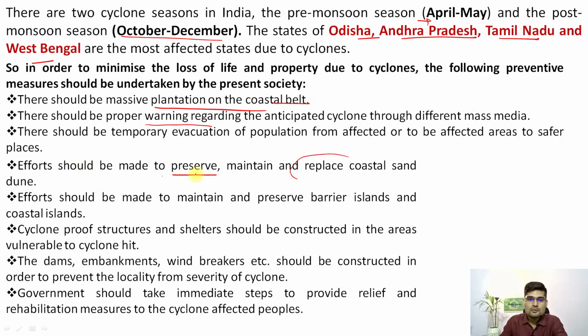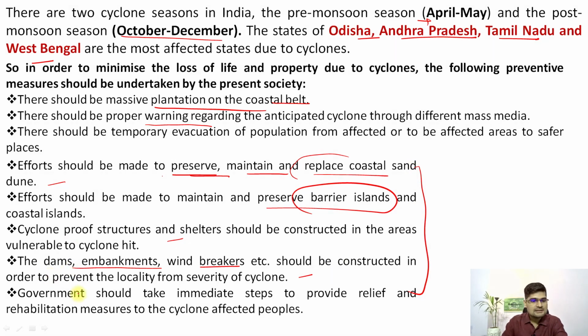Then effort should be made to preserve, maintain and replace coastal sand dunes as well. Then effort should be made to maintain, preserve barrier islands as well, right? These shelter belts, barrier islands, then dam, embankment, windbreaker should be constructed, right? So all these are important remedial measures to be taken into consideration, and government should take immediate steps to provide relief and rehabilitation to people.